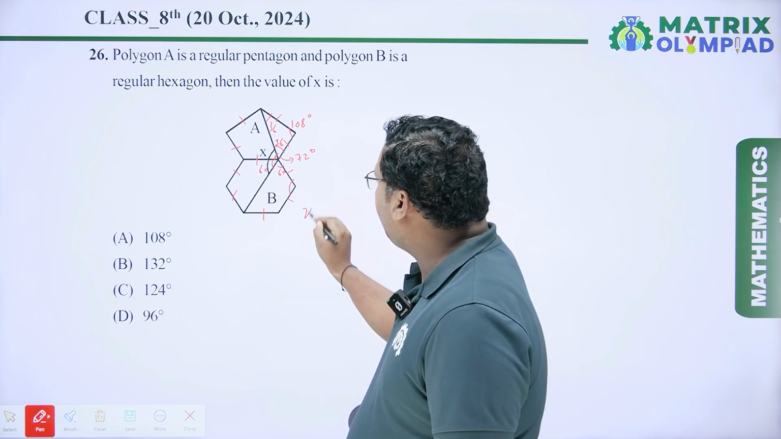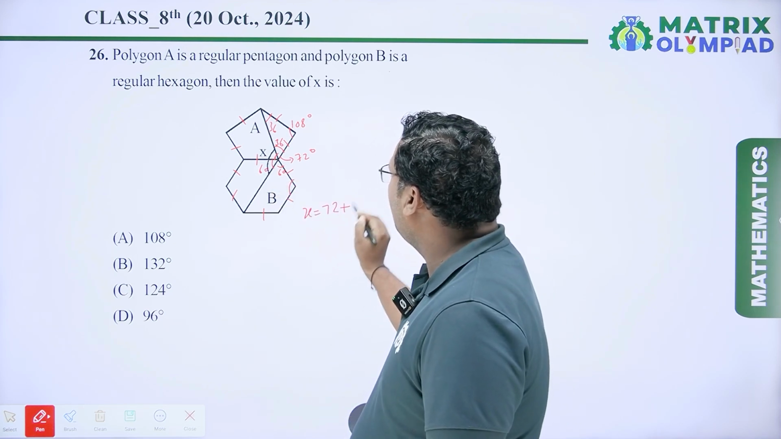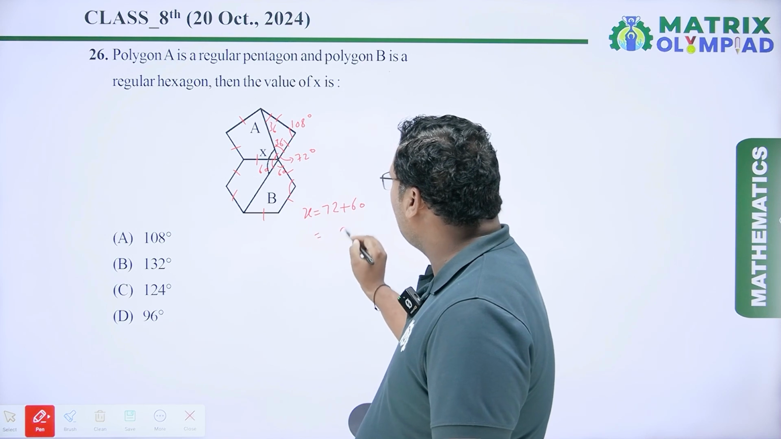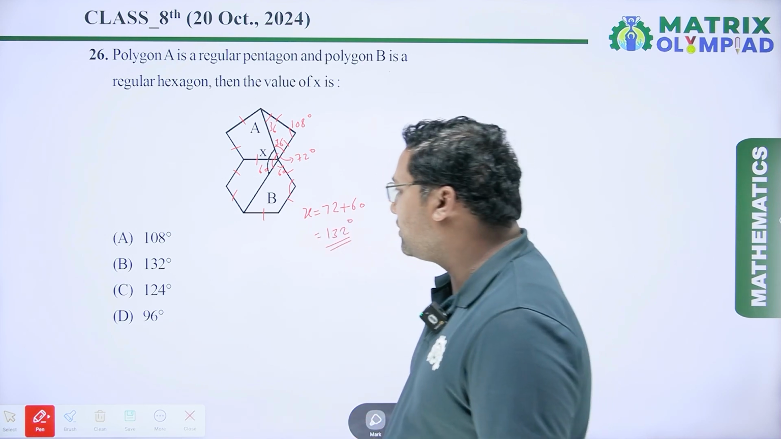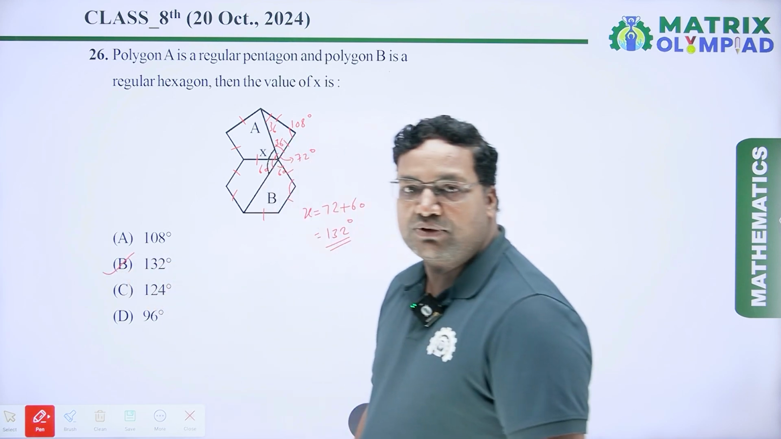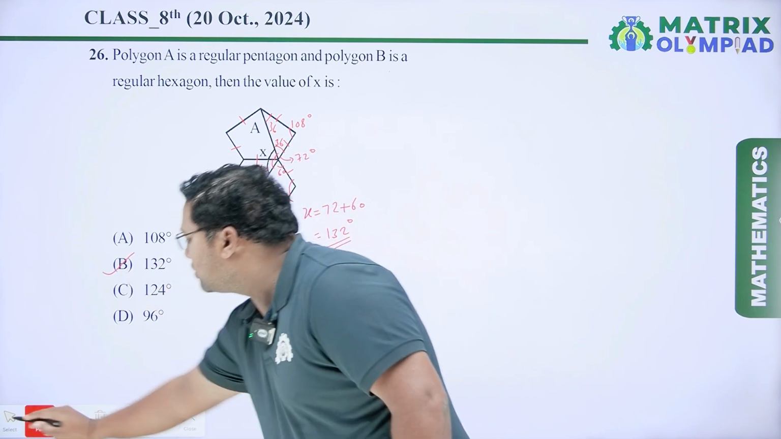So the value of x equal to 72 plus 60, which is equal to 132 degree. So the value of x equal to 132 degree, which is option B. So option B will be the right answer. Now coming to the next question.